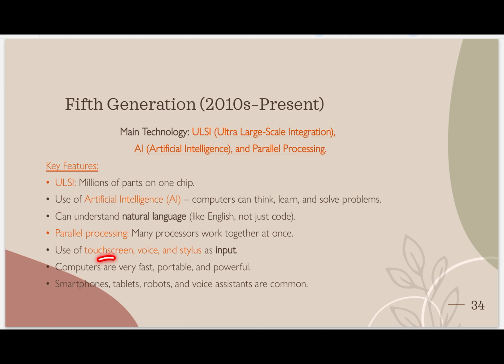Use of touchscreen, voice and stylus as input methods. Now, as we see, per the generation, the input methods are changing. Nowadays all laptops also have touch screens. Mobiles already have touch screens. Voice, for example, Siri, Google, Alexa, and stylus means stylus pen. For example, the pen I am using is called a stylus. These are all types of input devices.